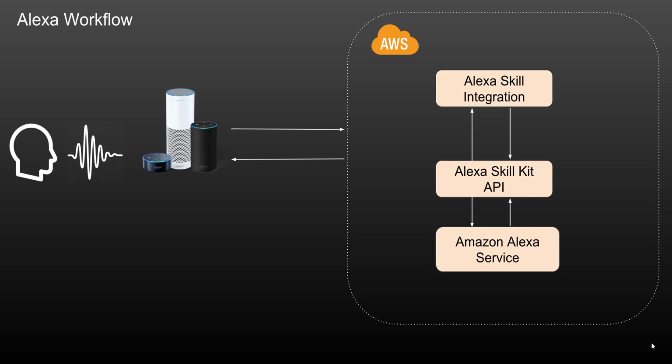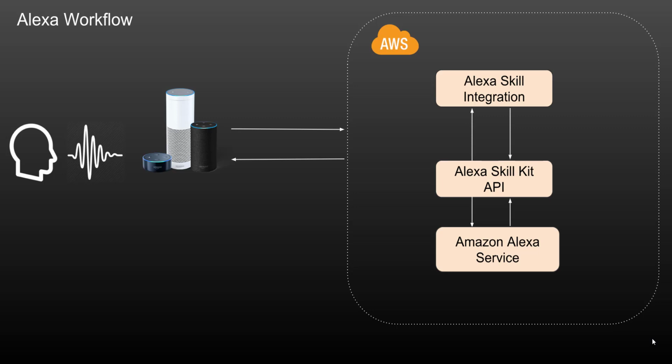Have you ever noticed when you ask Alexa to play music, she understands implicitly what you mean? For example, when I say, Alexa, play some jazz music. Here's a station for jazz music. She is able to figure out what music to play and where to play it from.